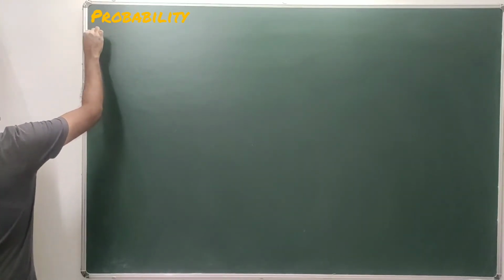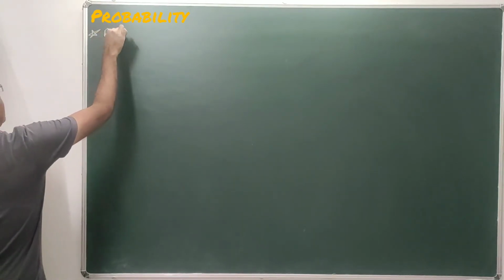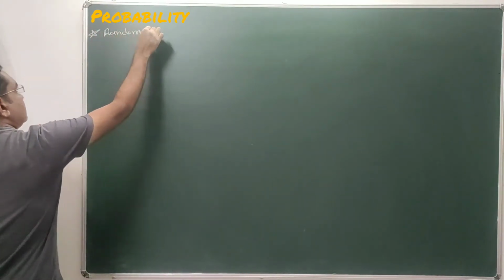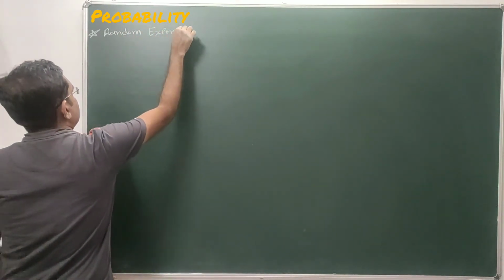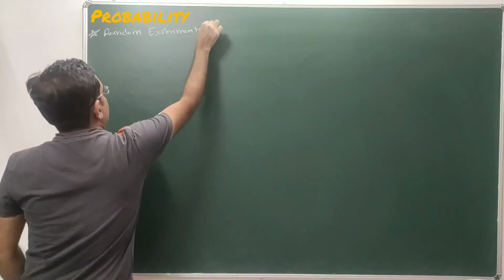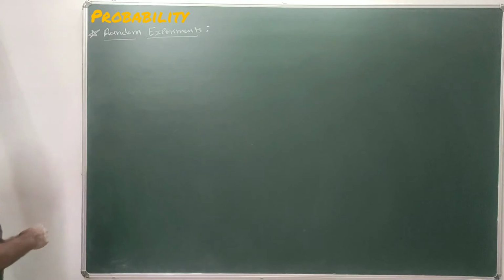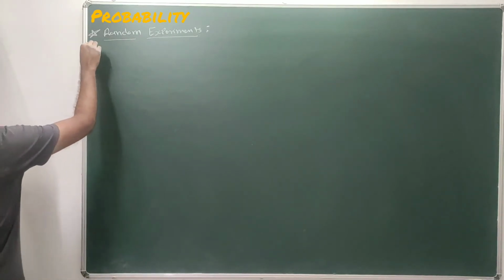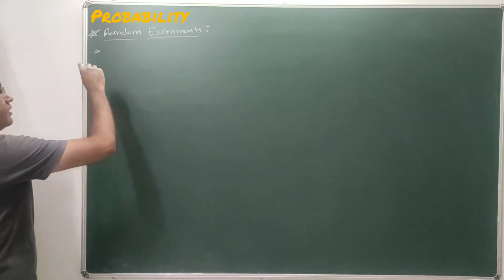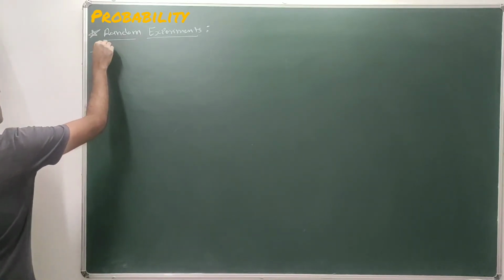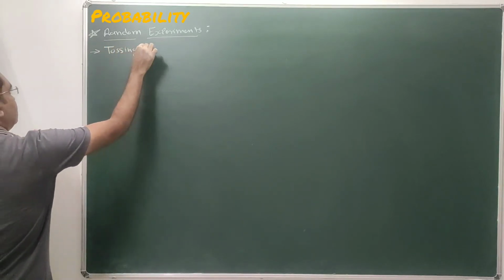Random experiments that we have to study in our chapter. So what is a random experiment? Random experiments are those whose outcomes are not predictable. So the first type of random experiment that we are going to discuss in our chapter, that means sums will be based on that experiment, is tossing a coin.